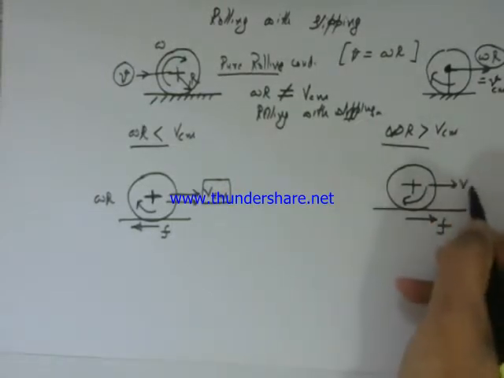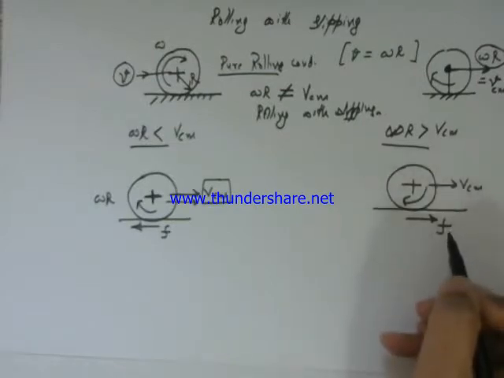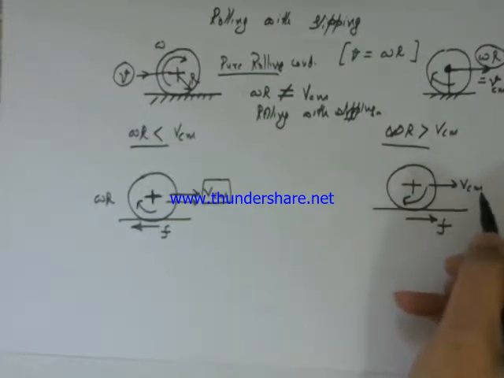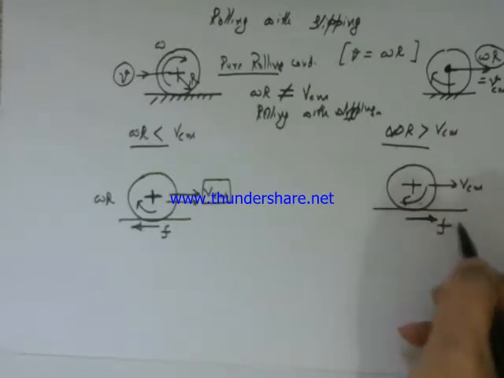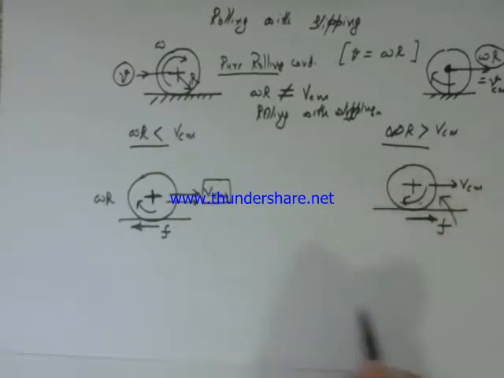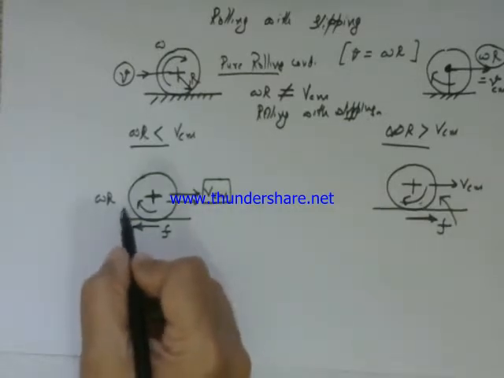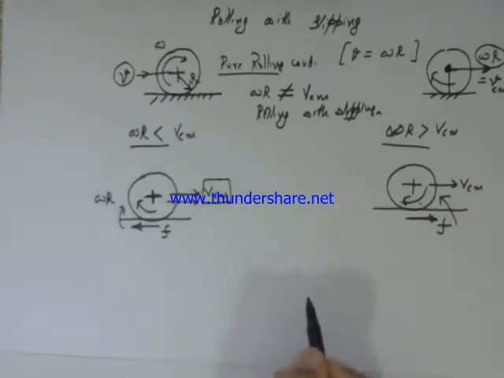So omega R is greater than v center of mass, so it will be slipping like this. So the frictional force on the body is in the forward direction. Here the frictional force is in the backward direction.